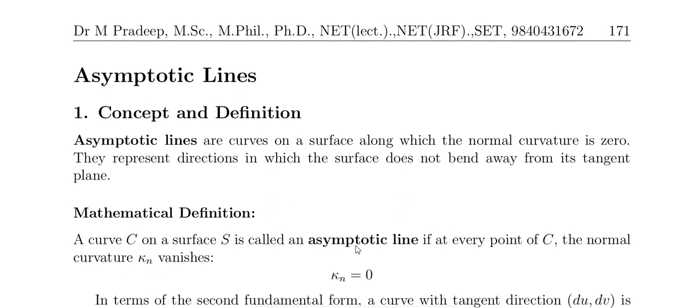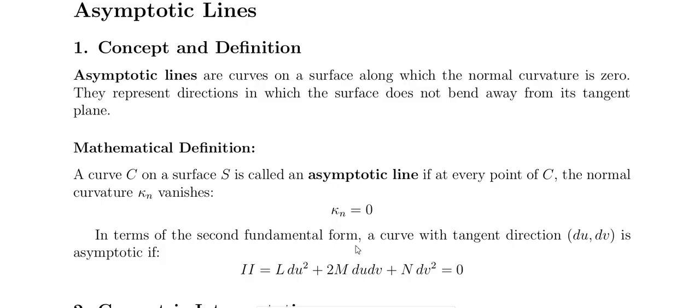Next, the asymptotic lines. The asymptotic lines are curves on the surface along which the normal curvature is 0, and they represent the direction in which the surface doesn't bend away from its tangent plane.